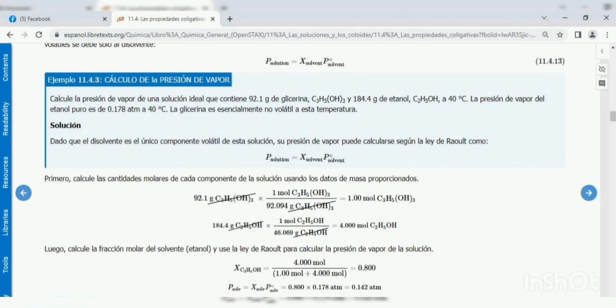Then we multiply 0.800 by 0.178 atmospheres, the vapor pressure of pure ethanol, and we obtain 0.142 atmospheres for the vapor pressure of the solution.